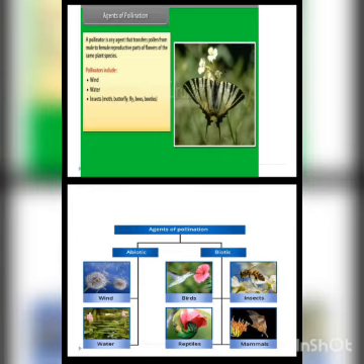You can see in the figure the dandelion plant, as the seeds are dispersed from the plant by the wind to another place. So, what we have discussed today, I am concluding. We have discussed pollination, agents of pollination, the names of various agents of pollination, and wind as a pollinating agent.